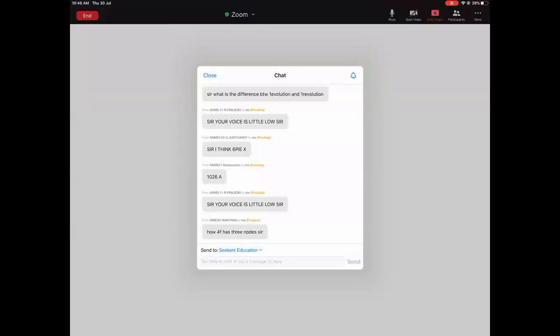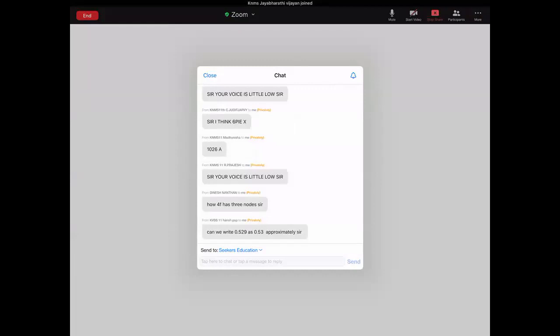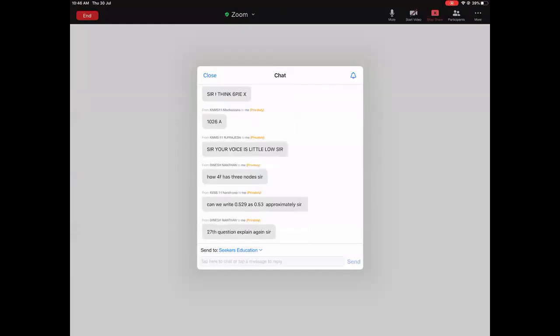My dear Dinesh, please write down in your notebook, number of nodes is equal to n minus 1. There is nothing to explain, Dinesh. You are not attending classes. When I was explaining notes, you were sleeping, I guess. I don't know what is the problem. Please take out your notes and see number of nodes is equal to n minus 1. For 4f, n is equal to 4. So 4 minus 1, 3 nodes.